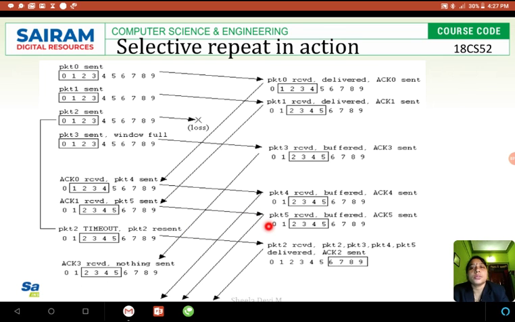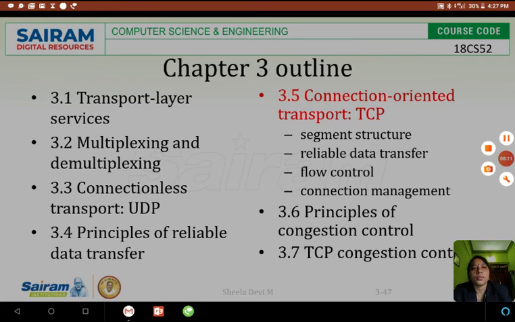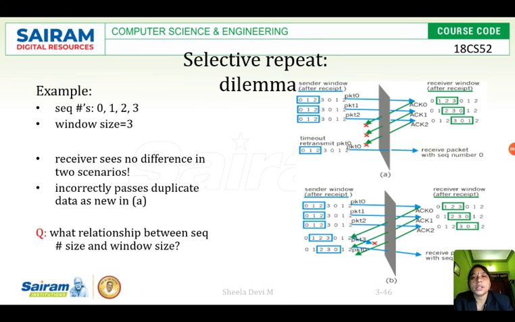So what is selective repeat? If any packet is lost, only that packet will be resent by the sender. Not all the subsequent packets of the window will be resent. Clear? This is how this selective repeat gets over.